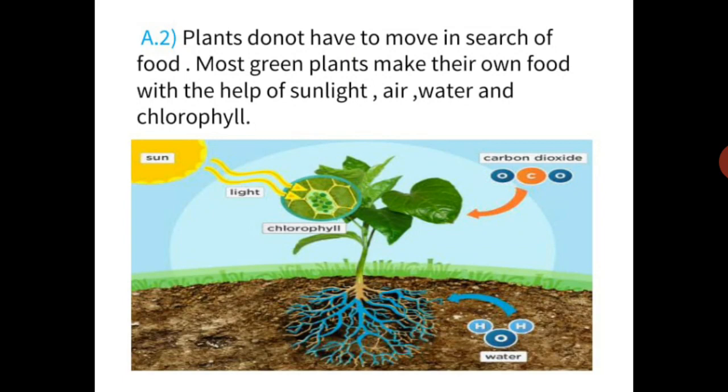This is about green plants. What about non-green plants? Means which do not have green leaves. Non-green plants like mushrooms get their food from dead or rotting material. Dead material means dead animals or dead plants.